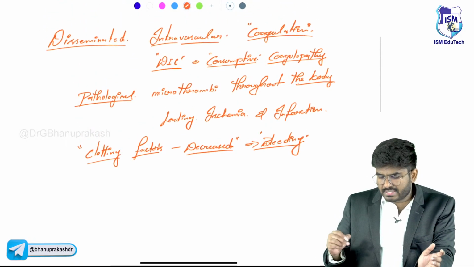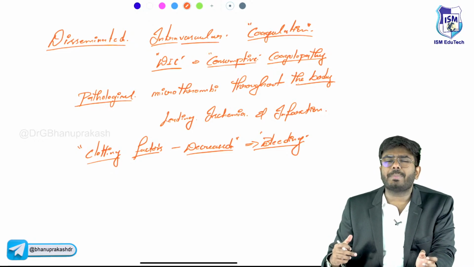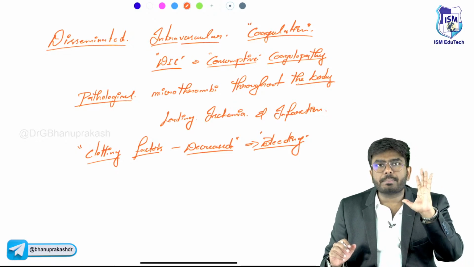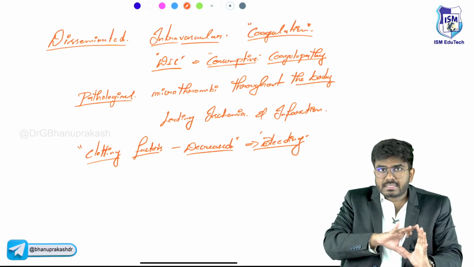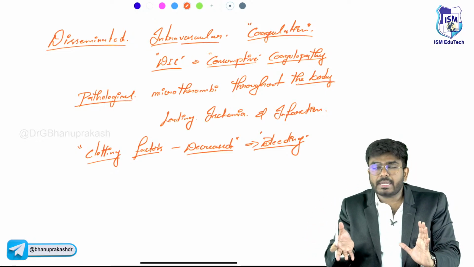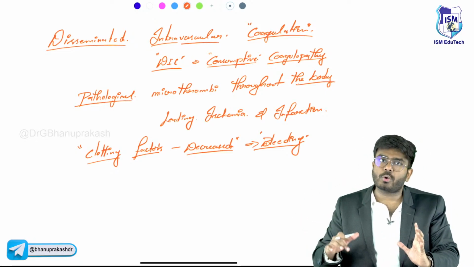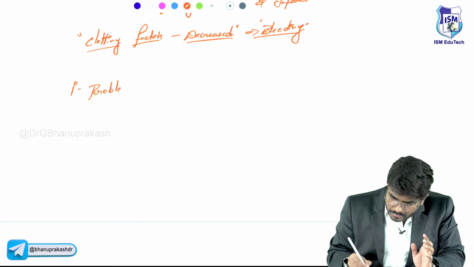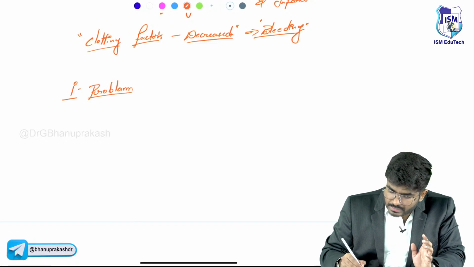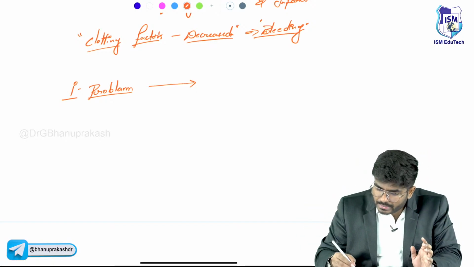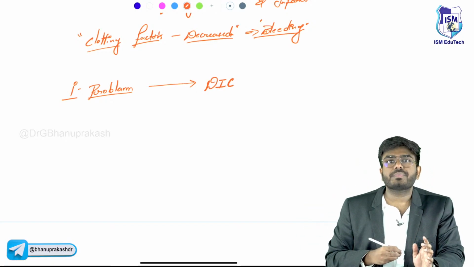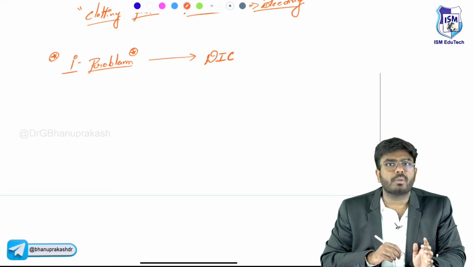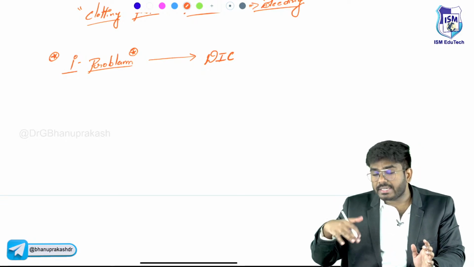Now, why, sir? Why this disseminated intravascular coagulation? Why unnecessarily, pathologically, is the clotting cascade being activated? Actually there is some higher problem, a primary problem. As a result of this primary problem, secondary to this primary problem, this disseminated intravascular coagulation is happening. There is a primary etiology, some main etiology, and this etiology is leading to the secondary disseminated intravascular coagulation. Now my question is, what is this primary problem? What's happening in the body that's leading to DIC?